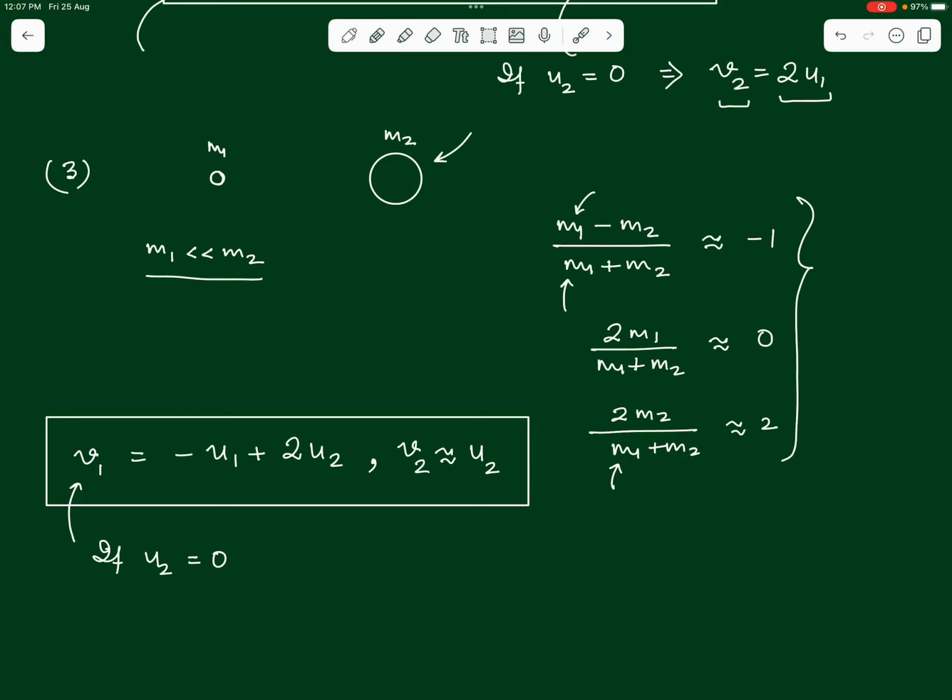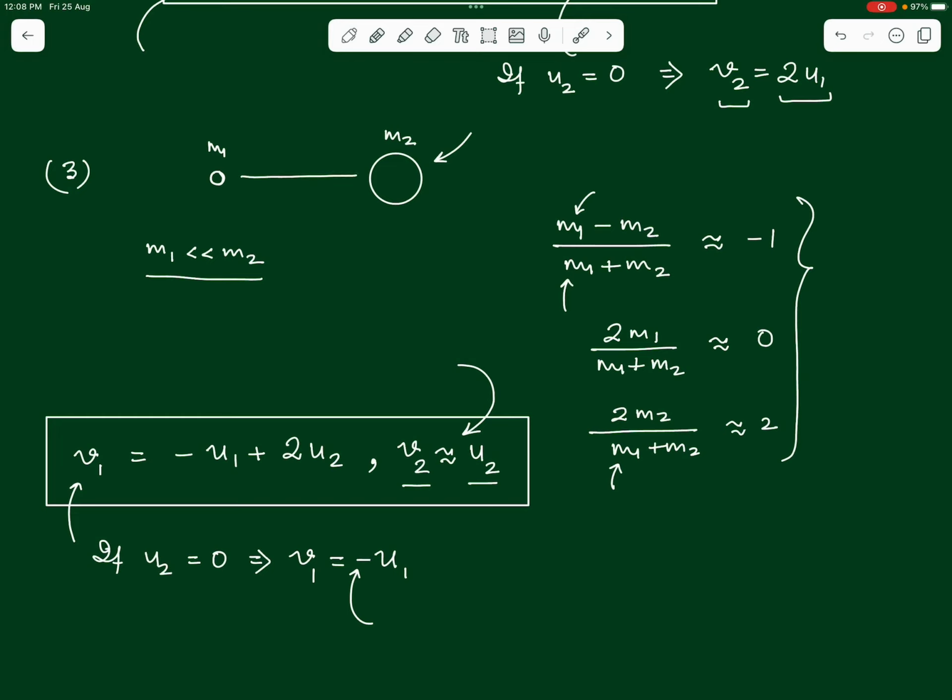So, this body is at rest and the light body comes and hits this heavy body from behind. This would mean that the light body v1 will go with the same speed that it had, u1, but in the opposite direction, minus u1, right? Whereas no change will happen in the velocity of the heavy body. It will continue to move with whatever velocity it is moving, because it is a very heavy body.